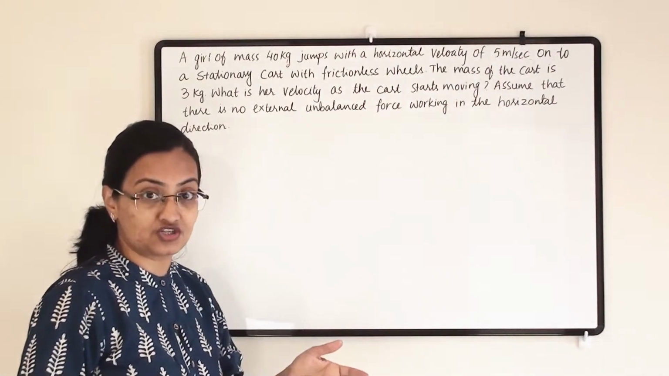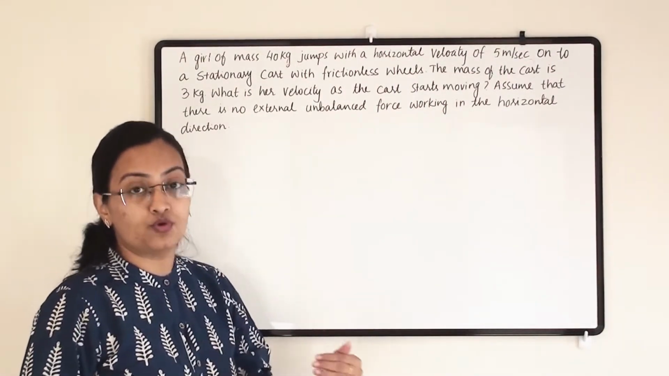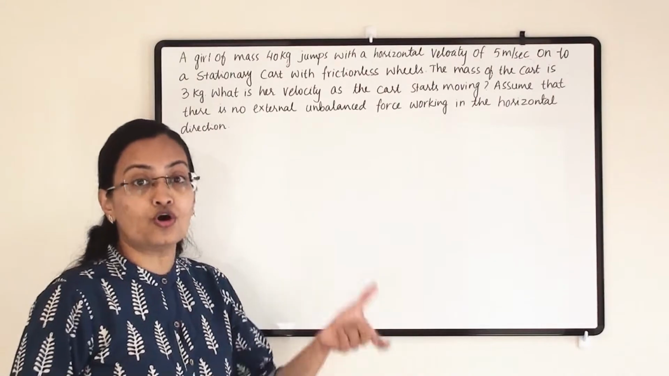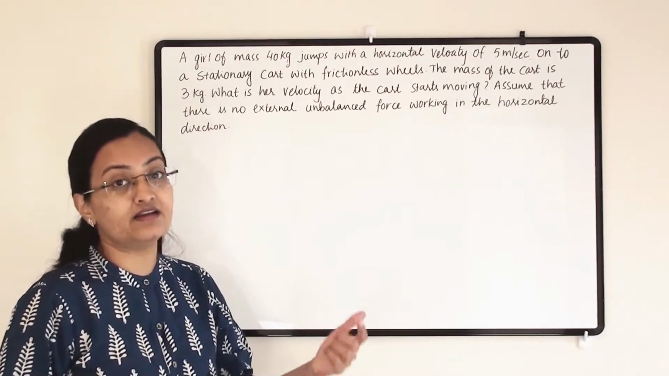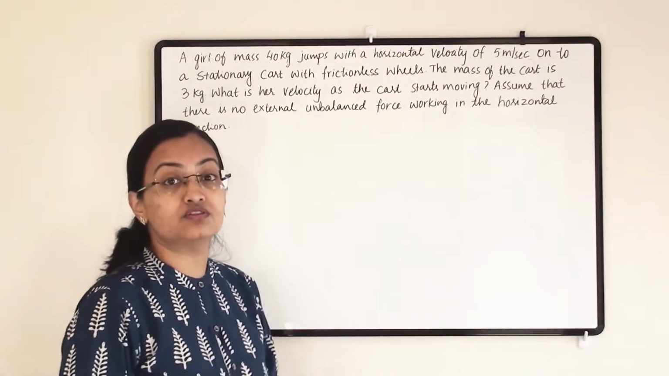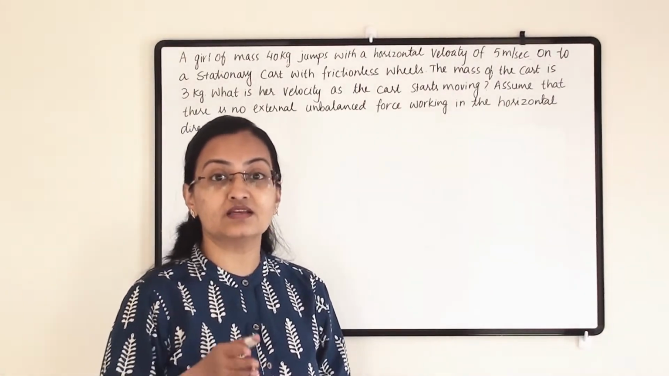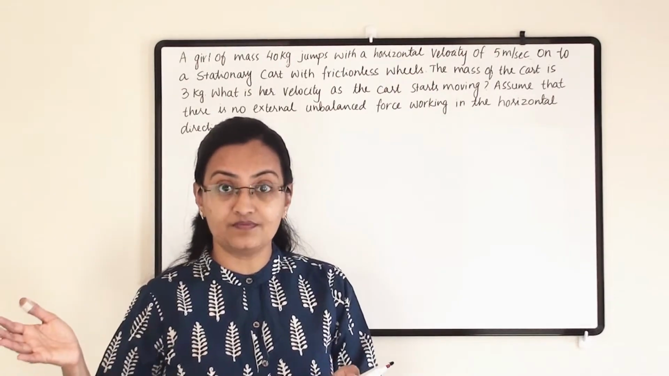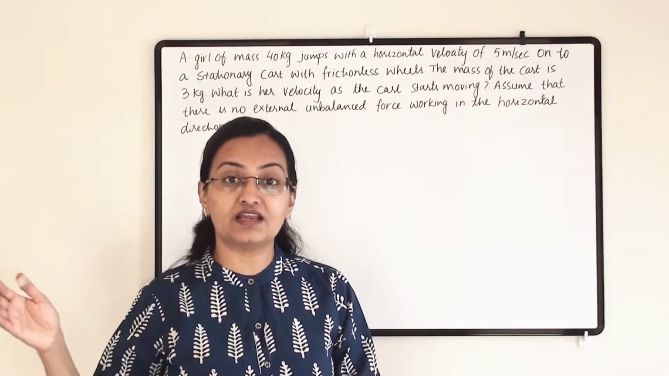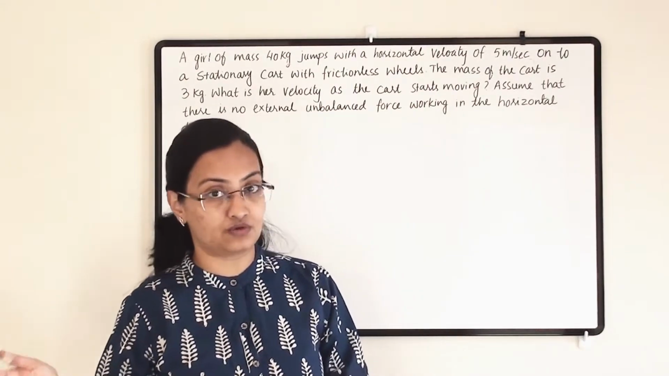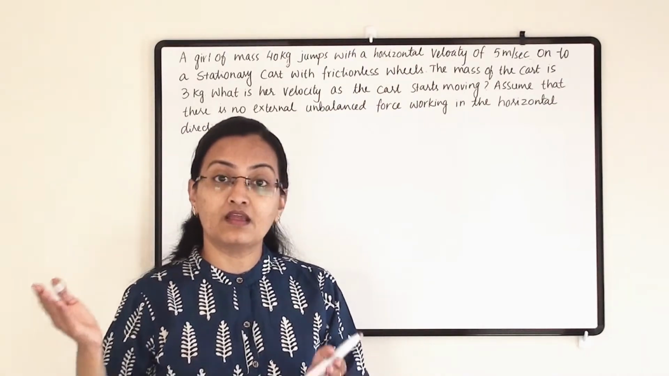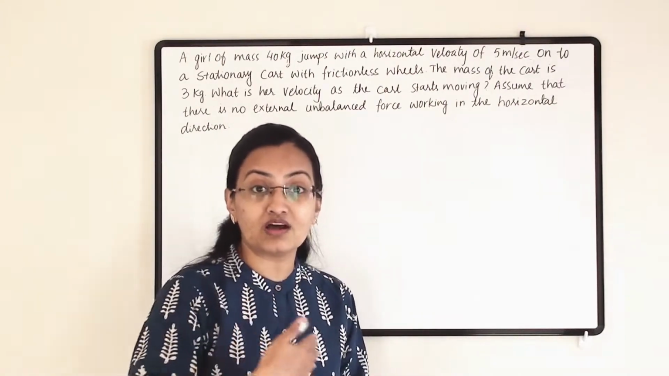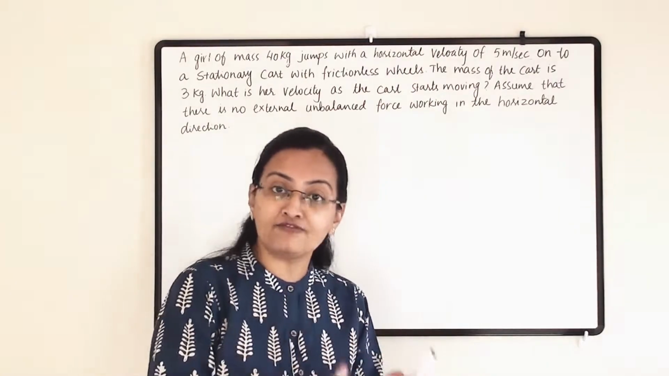Once she jumps on a stationary cart, that cart or the skateboard will start moving along with the girl. So what will be the velocity of both of these, the girl and the skateboard? Here we are going to use the third law of motion, also known as the law of conservation of momentum. Before interaction, the skateboard was at the resting position and the girl was moving with 5 meter per second velocity. After the girl jumps on the skateboard, they both start to move. That will be after interaction.